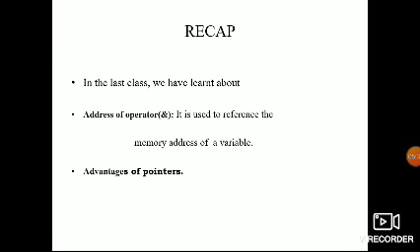If you want to access the value of the variable through pointers, you use a variable equals star, the indirection or asterisk symbol, followed by the pointer name and a semicolon. If you want to access the address, you use a pointer equals address of the variable name, terminated with a semicolon. That is the difference. For the value, use the star symbol. For the address, use the ampersand symbol.